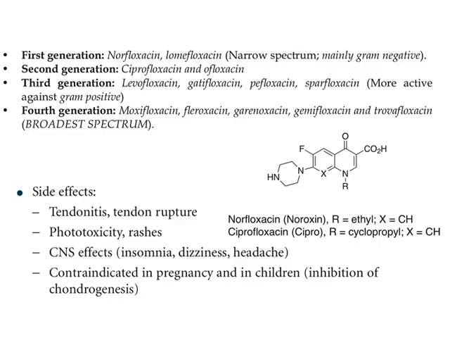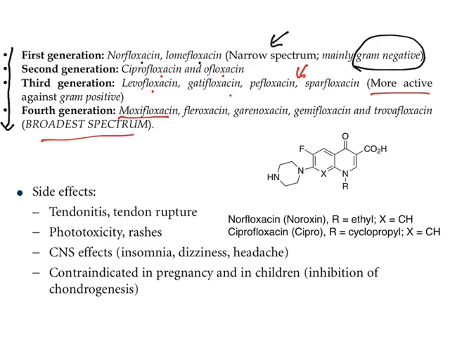Now, the drugs are classified according to the spectrum of activity. When you go down, the spectrum of activity increases. In the first generation, you have norfloxacin, lomefloxacin. They are narrow spectrum and they are effective mainly against gram-negative. Whereas in second generation, ciprofloxacin, ofloxacin, third, levofloxacin, gatifloxacin, when you go down this generation, gram-positive activity increases. The fourth generation ones are broadest spectrum active drugs. So the generations are based on spectrum of activity.